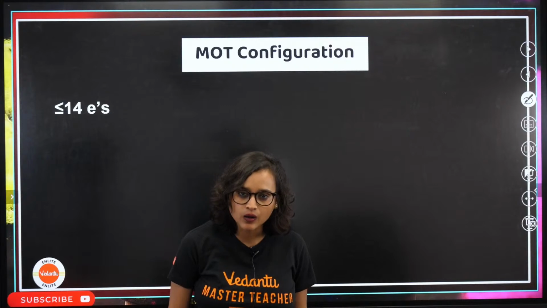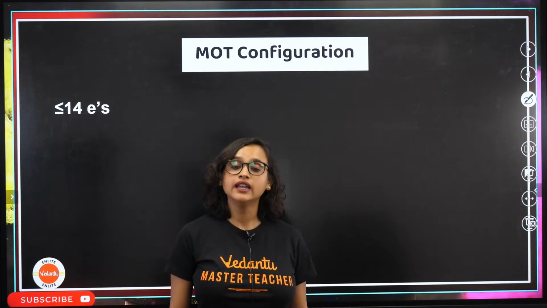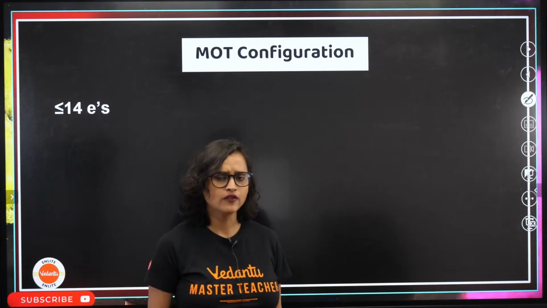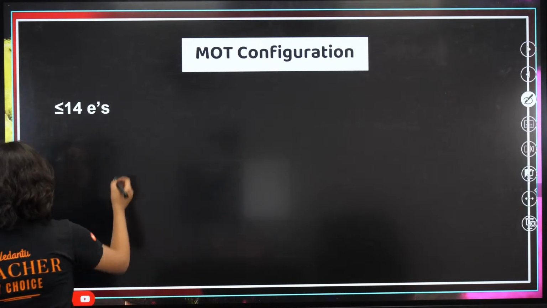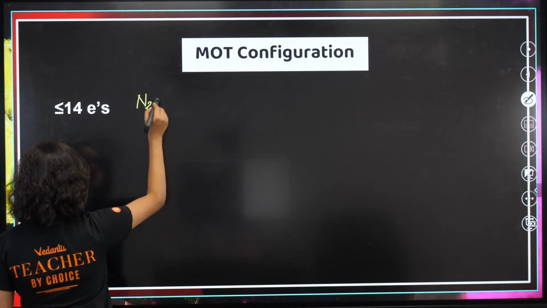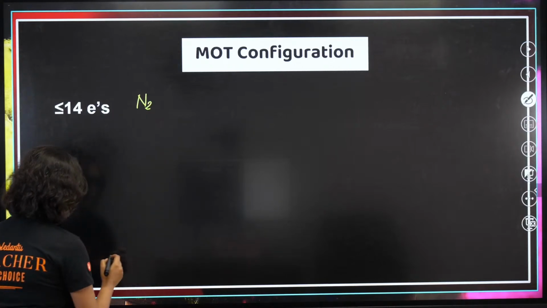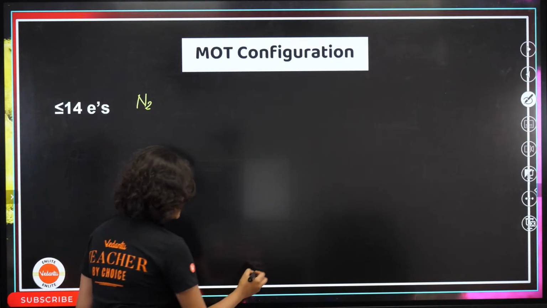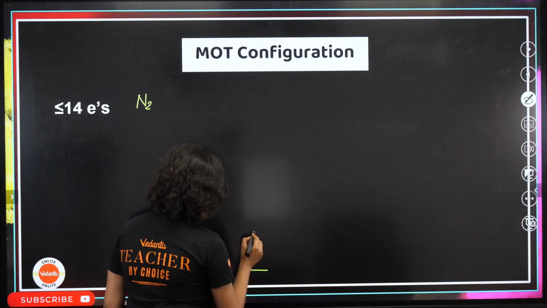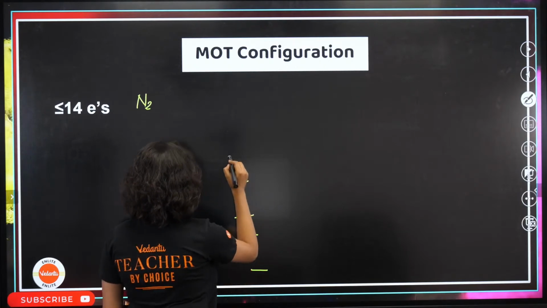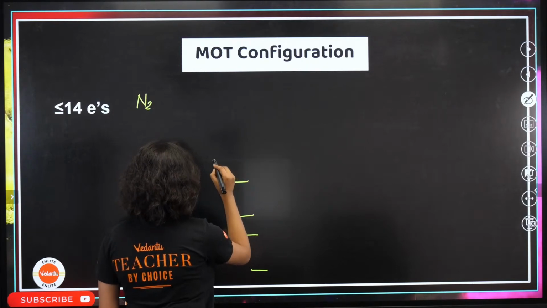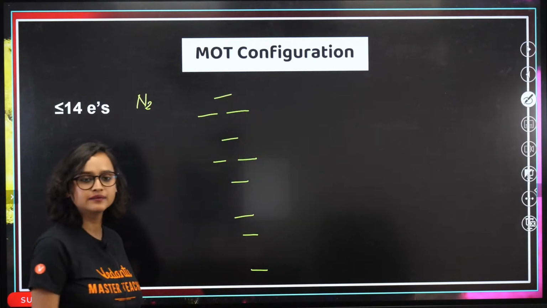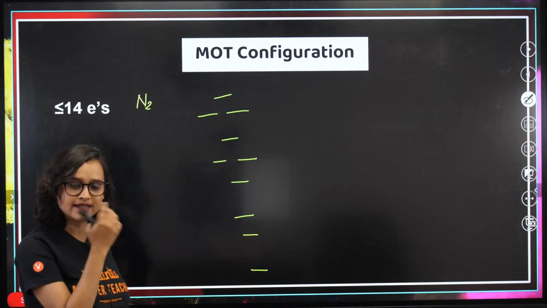Clear? Now let's do the final one, that is if there are less than or equal to 14 electrons. For example, let's take the example of nitrogen, N2. So for N2, what will we get? We will have, let me draw the easier one, 1s, 2s, and then you will have the rest. Is that how you are going to do it?